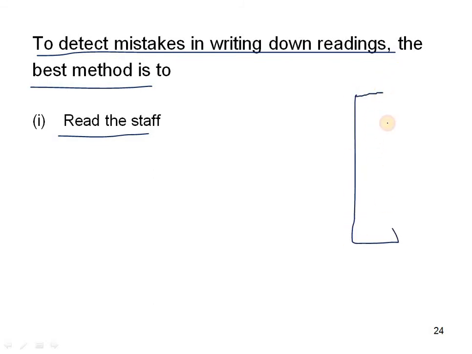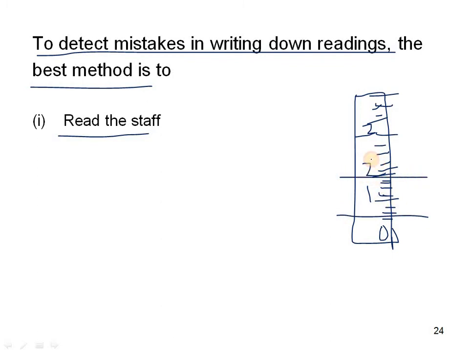The leveling staff which is there we have to see very carefully. That means 0, the readings will be there, and after that 1 will be there, and after completion of that 2 will be there, and after again completion 3 will be there. Generally it will be starting from the bottom to the top. After that we have to see whether the reading is on our horizontal line. That is nothing but read the staff and book the reading.